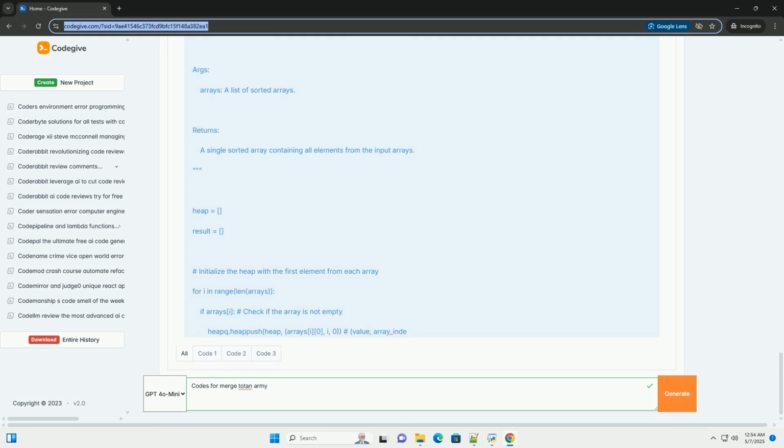Early termination. If, during the merge process, you encounter a situation where all elements of one array are smaller than the smallest element of the other array, you can simply append the second array to the result without further comparisons. This optimization can provide a small performance boost in specific cases.